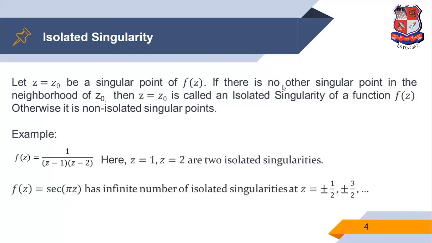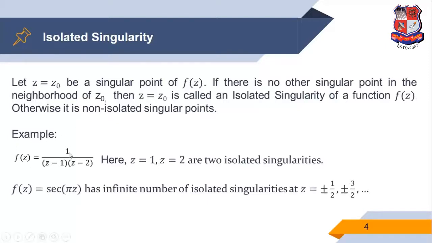If, this is an important sentence, if there is no other singular point in the neighborhood of z0, then z is equal to z0 is called an isolated singularity of a function f of z. Otherwise, it is a non-isolated singular point.